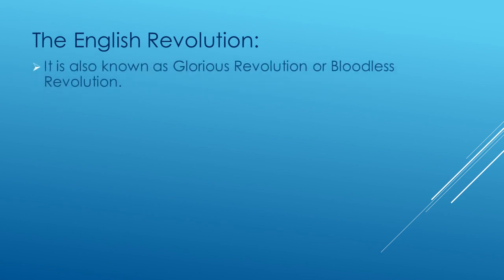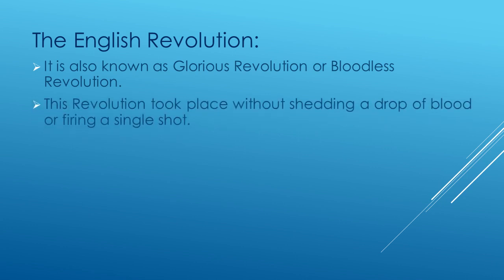English Revolution. So let's have a look at this English Revolution. It is also known as the Glorious Revolution or Bloodless Revolution. Why is it known by these names? This revolution took place without shedding a drop of blood or firing a single shot. There was no need of shedding any blood, and also no need of firing any bullets. That's the reason this revolution took place in a peaceful way, and that is why it is known as the Bloodless Revolution.